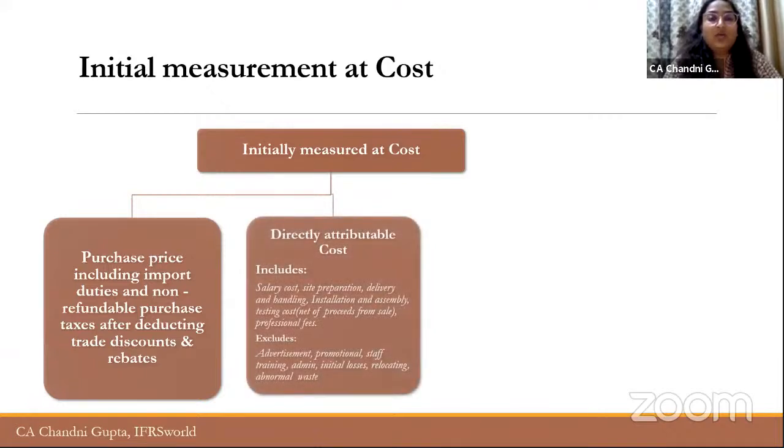Now, we come to the measurement part, right? Initial measurement of PPE. What cost will be included in the measurement of PPE? So first of all, obviously the purchase price, the price at which the asset is purchased, and it includes the import duties and all the non-refundable taxes.